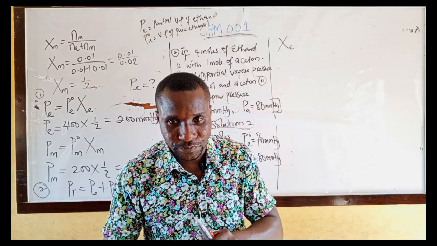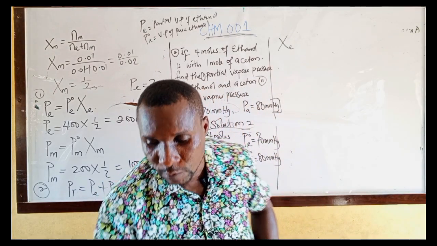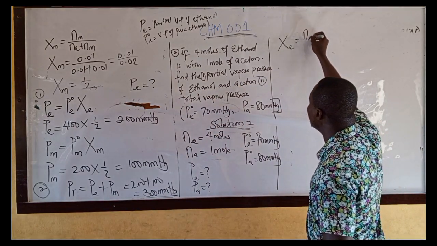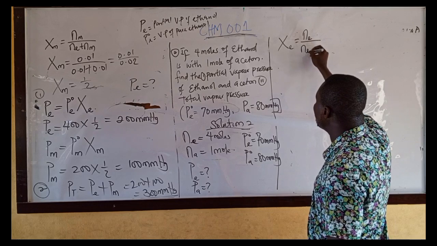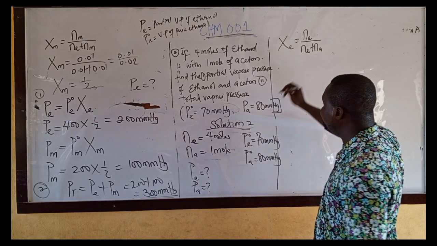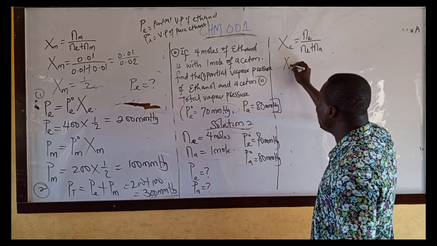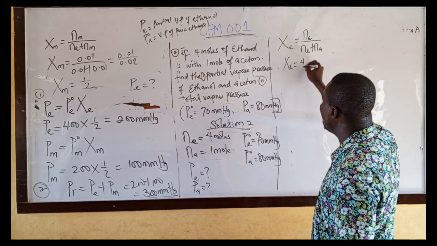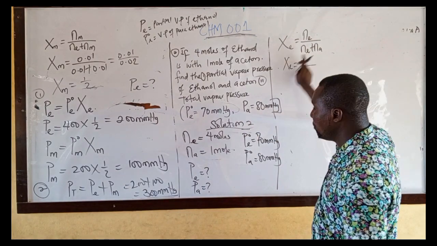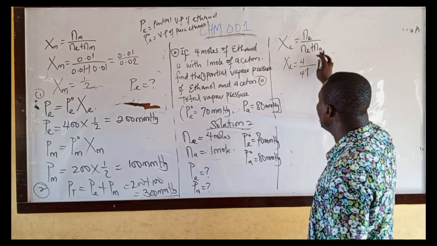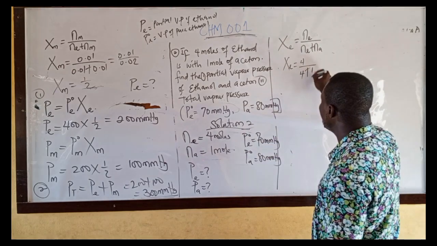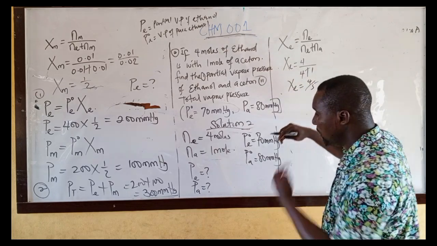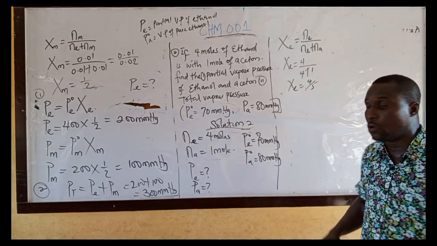Let's calculate the mole fraction of ethanol. Mole fraction of ethanol is the mole of ethanol over the mole of ethanol plus the mole of acetone. The mole of ethanol is 4, over mole of ethanol 4 plus mole of acetone 1. That means the mole fraction of ethanol is 4 over 5.